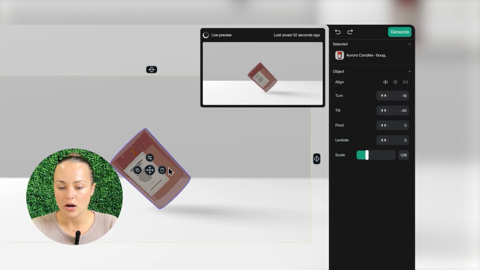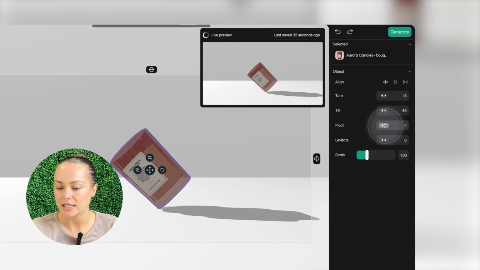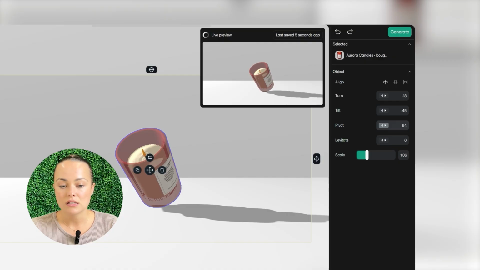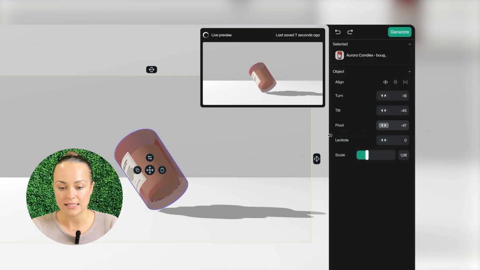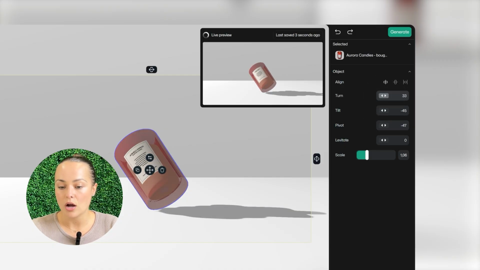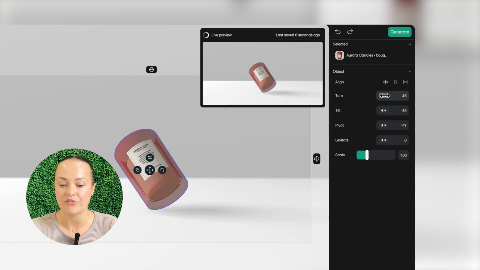Next, I can pivot the object. The difference between rotating and pivoting is that pivoting happens relative to the scene. So if my object is tilted like it is now, it will rotate vertically based on the scene. Whereas if I use the rotation axis, the object will spin on its own axis. This is useful for displaying specific parts of an object like a label.